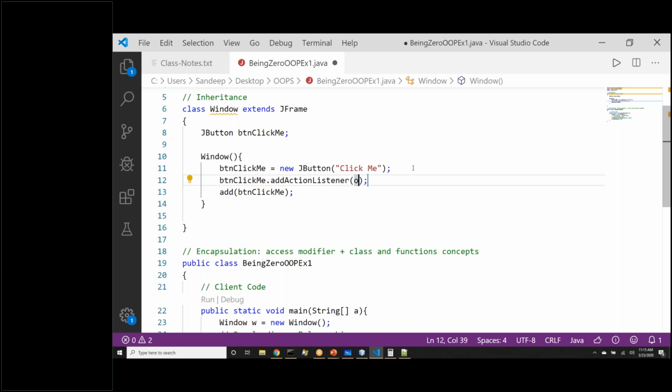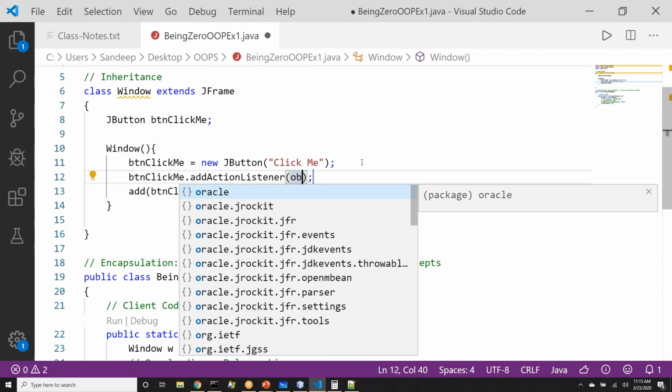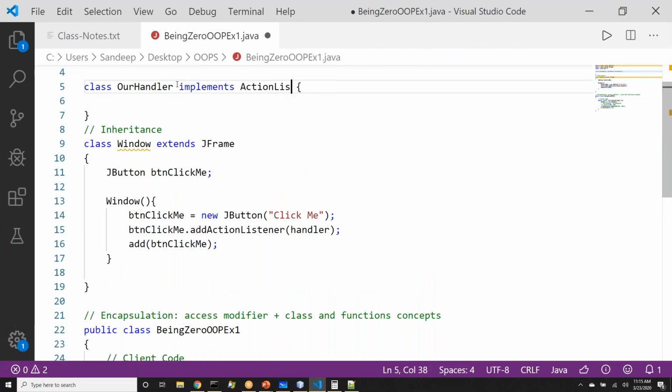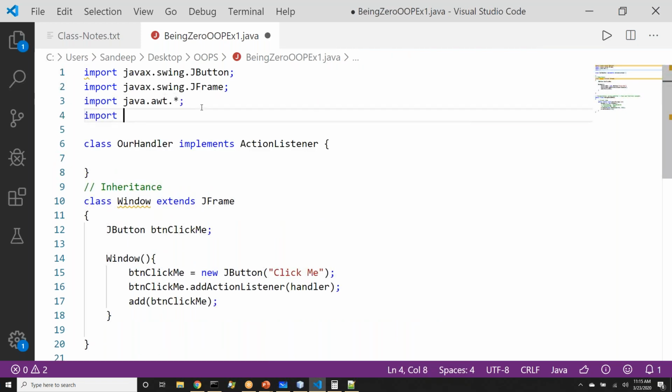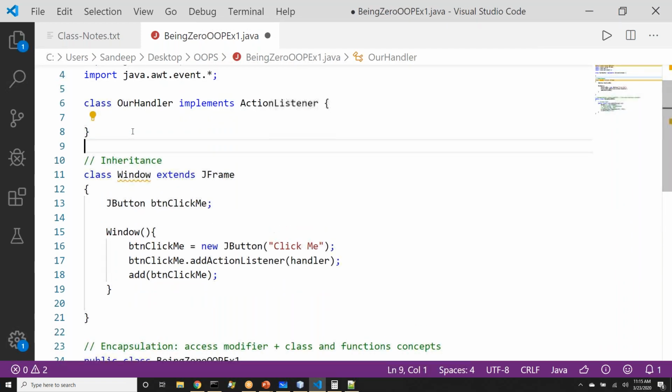So I will create a separate class now, and I will say class OurHandler. This class will adhere to some constraints because there is something we will talk about, event handling also. So this will implement an interface, implements ActionListener interface. So ActionListener is a built-in interface in Java. java.awt.event.*. Yeah. So we are getting into event handling. If you don't get it right now, don't worry about it. I'll discuss that concept also in detail.